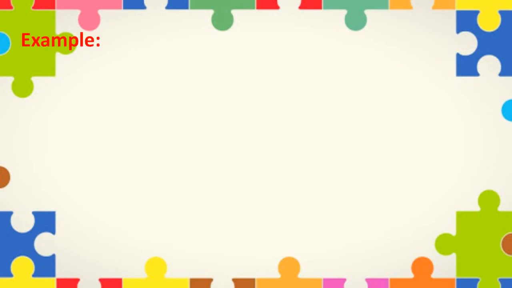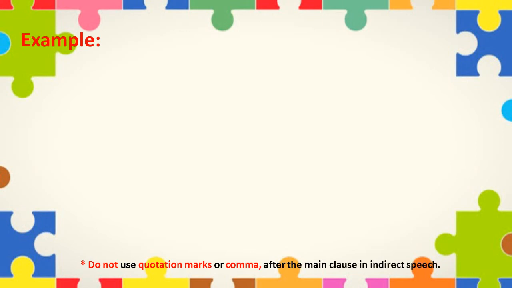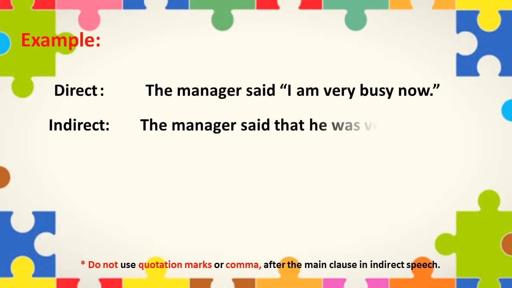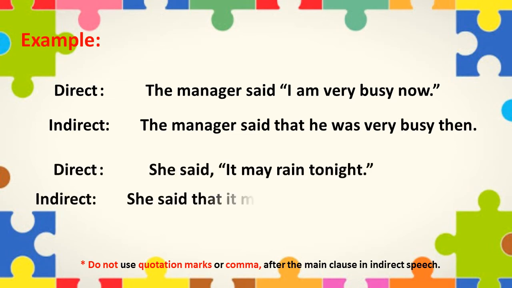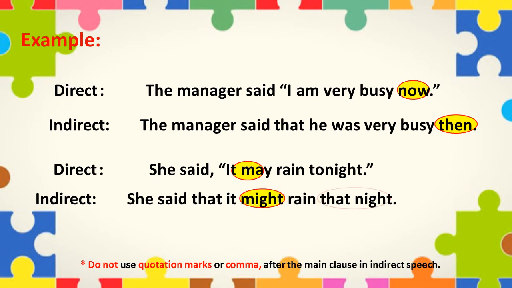Now, let us take few examples to understand this. Under direct speech, the sentence is the manager said, I am very busy now. In indirect speech, the sentence will become the manager said that he was very busy then. Next sentence under direct speech. She said it may rain tonight. In indirect speech, it will become she said it might rain that night.